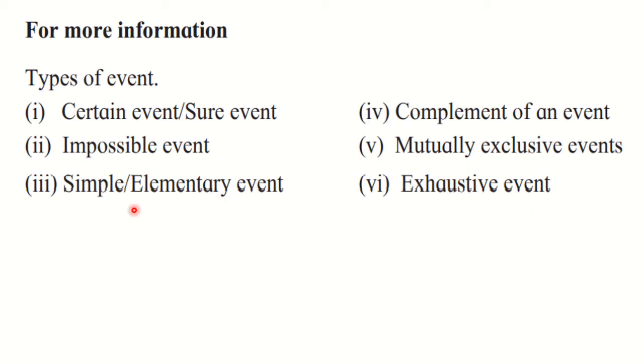No questions will be asked on this. Please take note, that is why it is clearly written for more information. Since all these words are present in the textbook, I gave you a brief idea about these types of events.